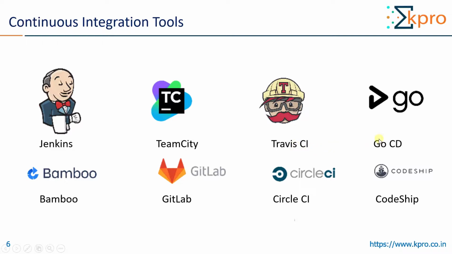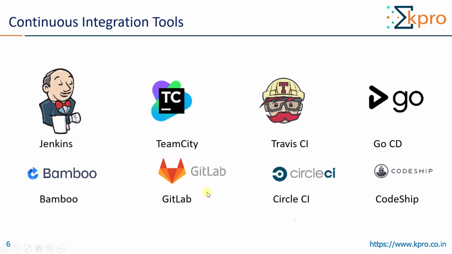GoCD is distributed with Apache 2 license. It is Java and Ruby based application. It is maintained by ThoughtWorks. Bamboo is another Java based continuous integration tool. It is produced by Atlassian. It is free for open source based applications.